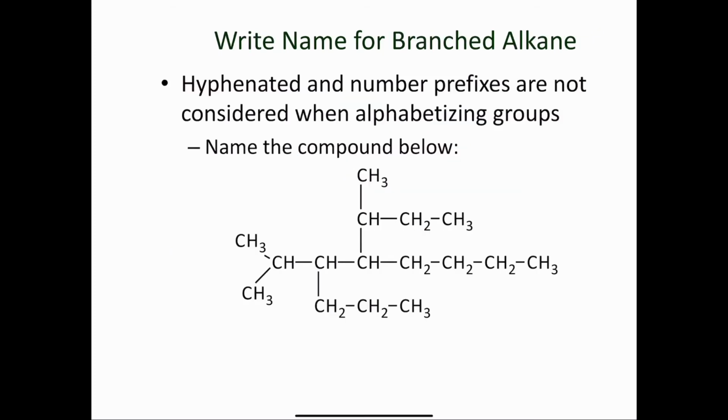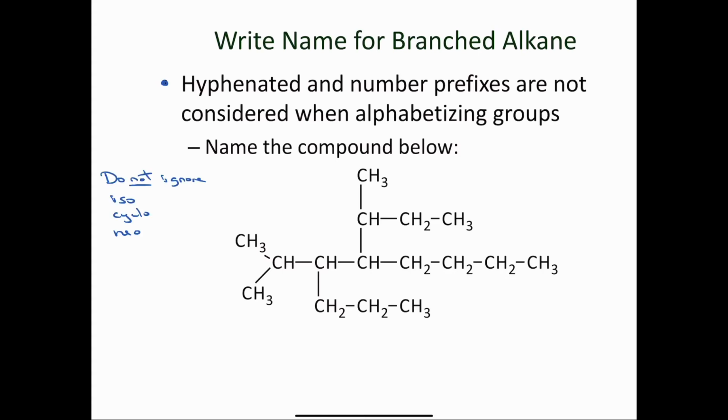This next rule is kind of an interesting one. It says hyphenated and number prefixes are not considered when alphabetizing groups. So if we want to name the compound below, we have to consider this rule. And what it's telling us is that if you have a prefix like mono, di, or tri, which we will look at later on, or if you have sec or tert, we ignore those prefixes. The only prefixes that we do not ignore are iso, cyclo, and neo.